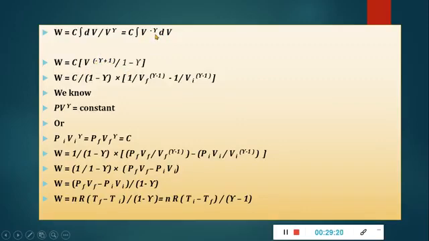This is the integral of V to the power x is V to the power x plus 1 upon x plus 1, but here we are having minus gamma. So minus gamma plus 1 upon minus gamma plus 1. So properly we have written 1 minus gamma. So C upon 1 minus gamma in a bracket, and here we have taken the limit initial to final. Final is Vf, initial is Vi. So final minus initial. So 1 upon Vf to the gamma minus 1 minus 1 upon Vi to the gamma minus 1.